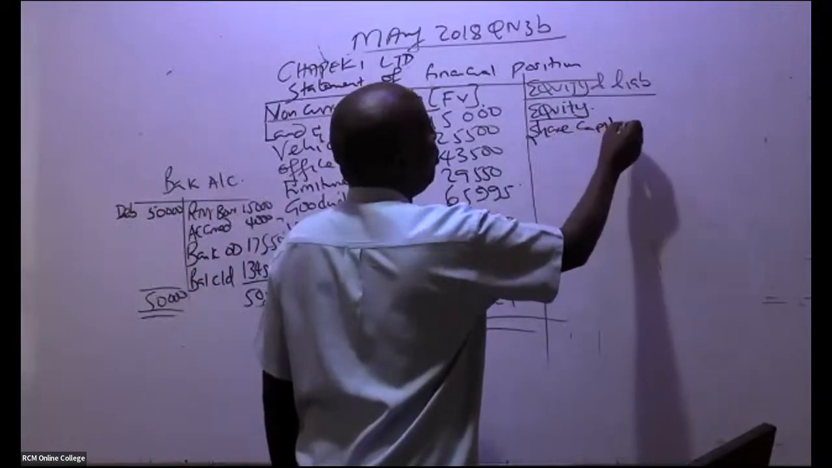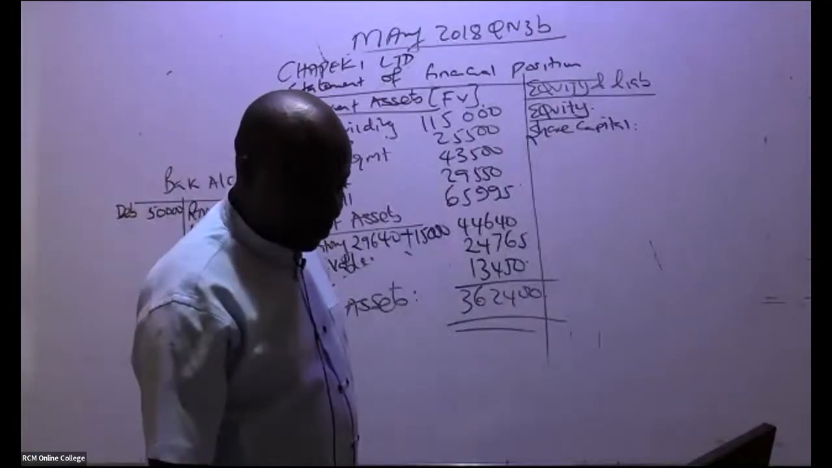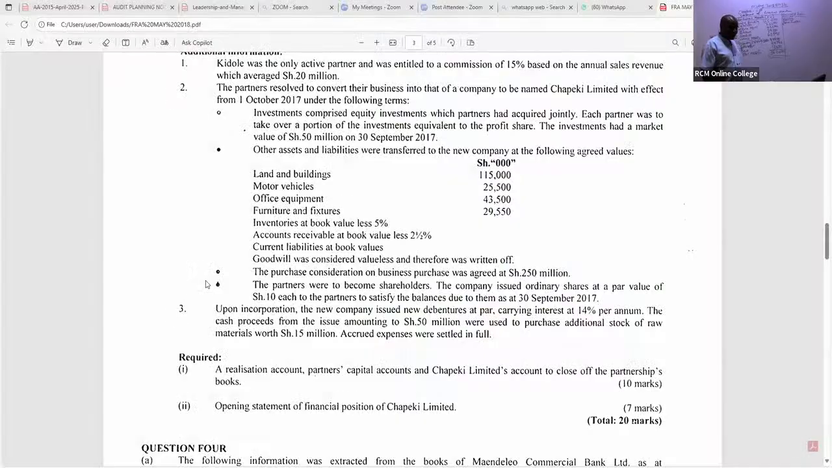So equity, go to note number 3. Note number 3, they told us something about this share capital, that we never paid the partners, the purchase consideration was not cash. We are told here, note number 2 actually, the partners resolved to convert their business into that of a company to be named Chepeki Limited with effect from 1st October 2017. Investments comprised equity investments which partners had acquired that can't help us. Look at this point here.